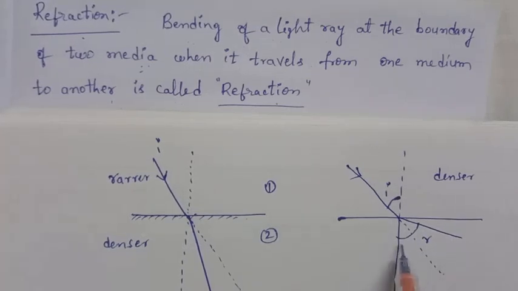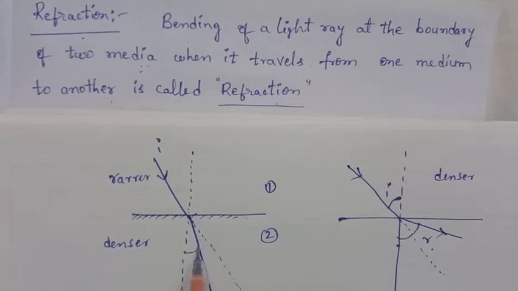Here this normal makes an angle with the refracted ray. This is called the refracted ray. The angle the normal makes with the refracted ray is called the angle of refraction, and the angle the normal makes with the incident ray is called the angle of incidence.